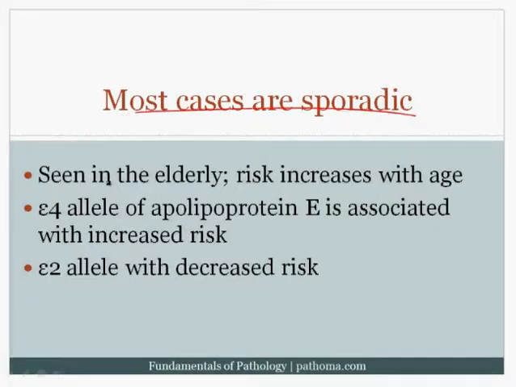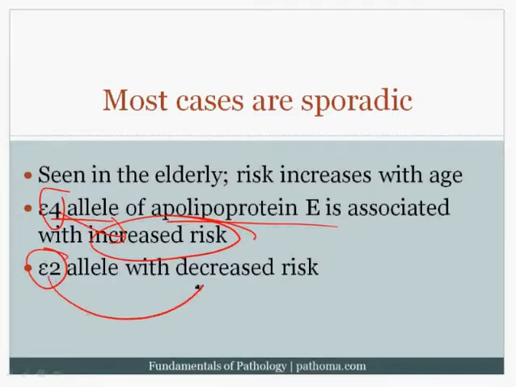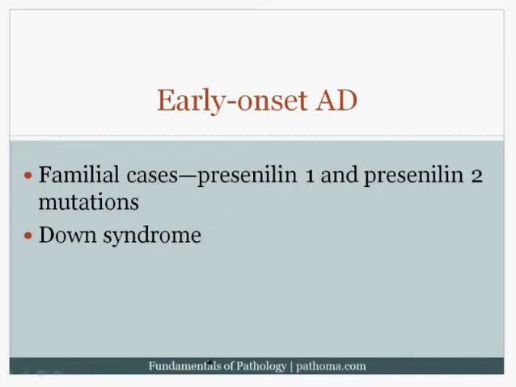So we say that most cases are sporadic. The sporadic form is seen in the elderly. The key risk is age. There's also an association with the epsilon 4 allele of apolipoprotein E. Of course, the epsilon 4 is associated with an increased risk, and the epsilon 2 allele is associated with a decreased risk. Early onset Alzheimer's disease would be seen in younger patients.